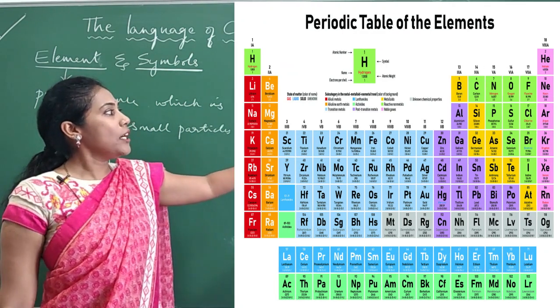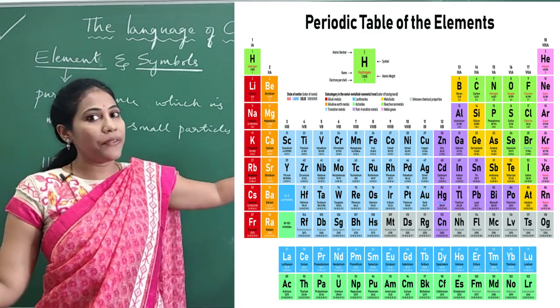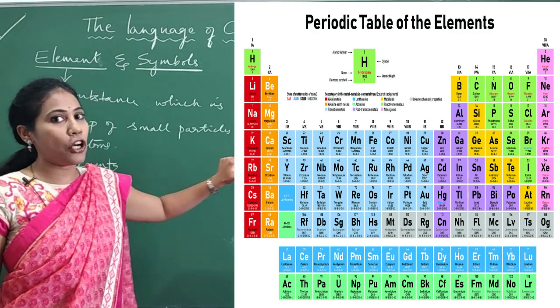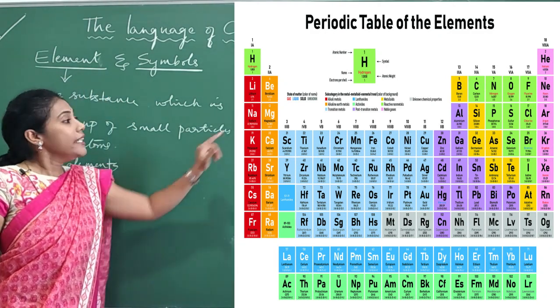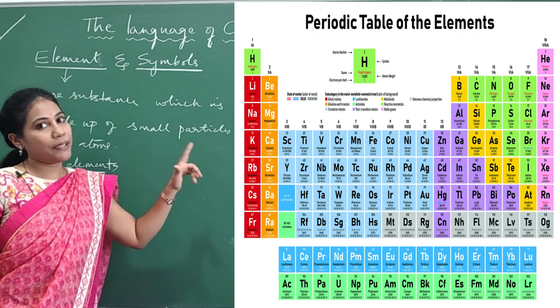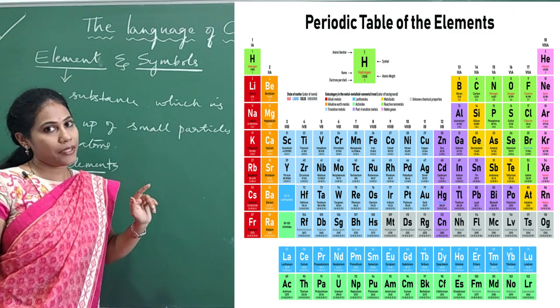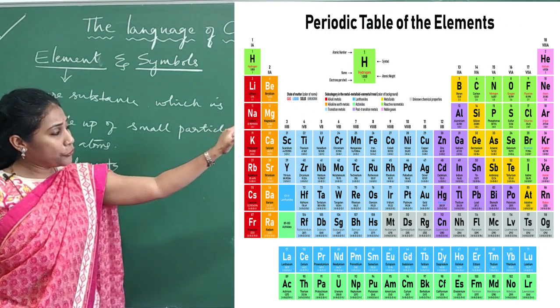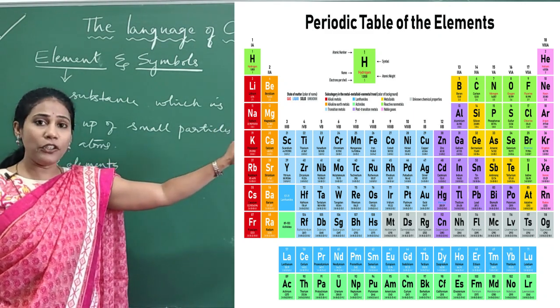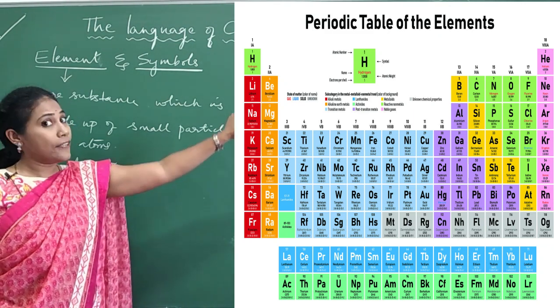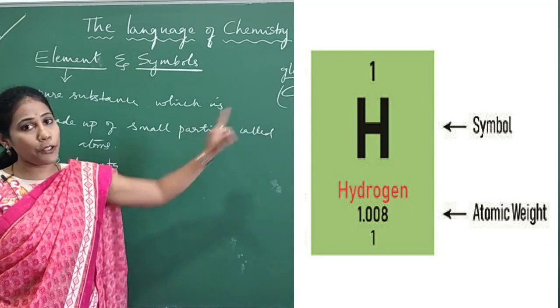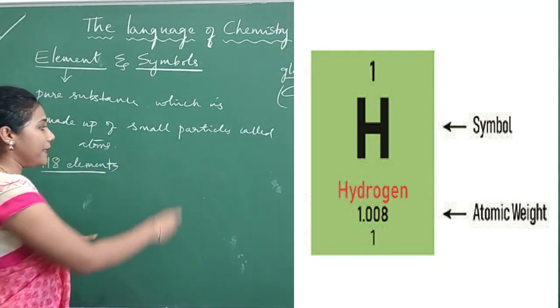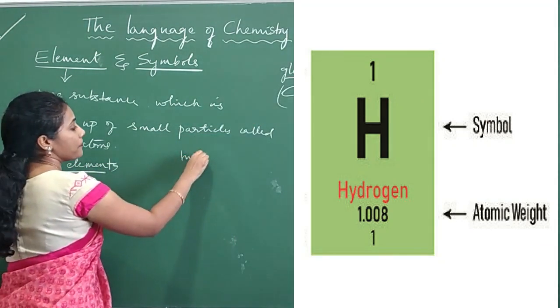We will discuss the concept and the elements later in the chapter called periodic table. Just try to observe the periodic table here. Those elements have particular names. The first element is hydrogen.